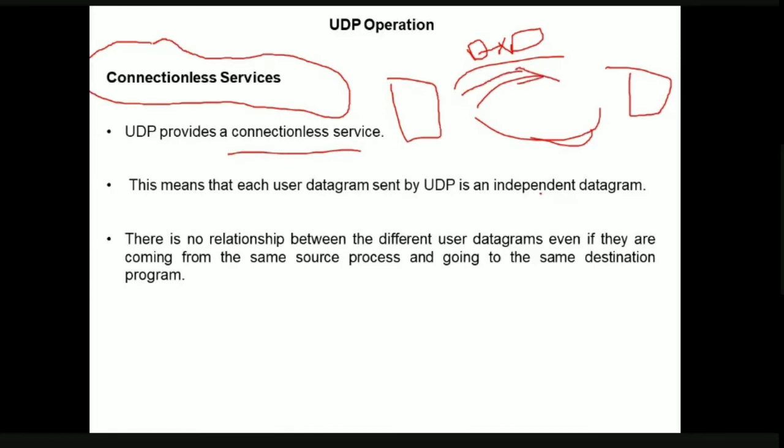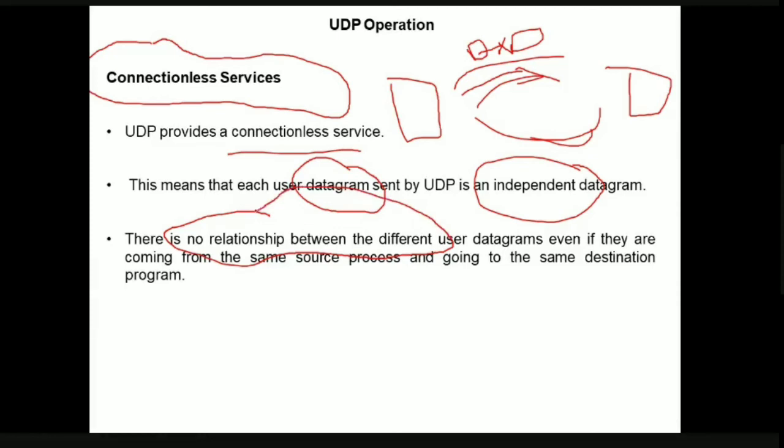That is, every datagram which is sent by the sender using the UDP protocol is an independent datagram. So there is no restriction onto which line that particular datagram has to reach the destination. The UDP datagram can take its own independent path. As there is no relationship between the different user datagrams, there are some advantages.